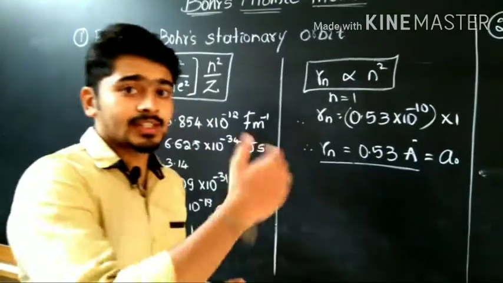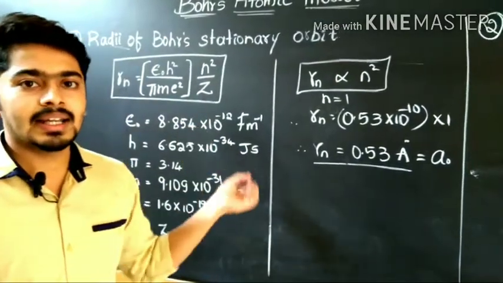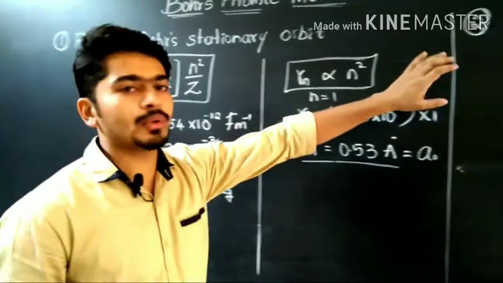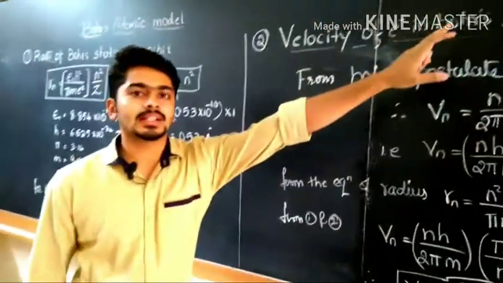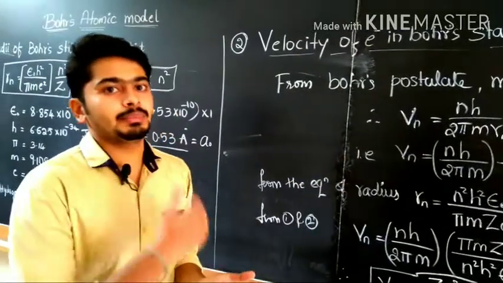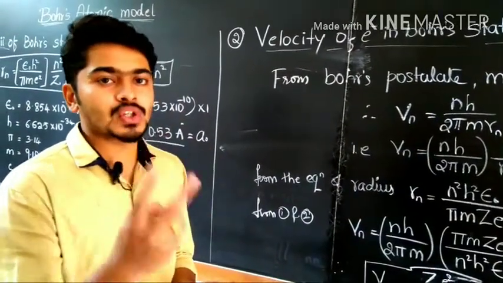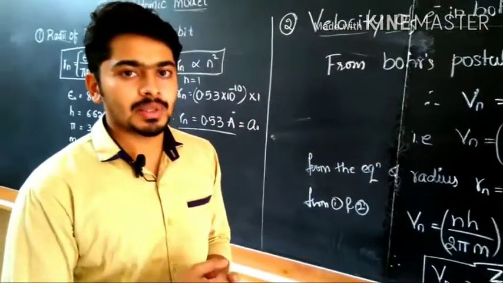This is based on the first postulate. Again, we shall study the velocity of the electron in Bohr's stationary orbit, which is based on the second postulate of the Bohr atomic model.